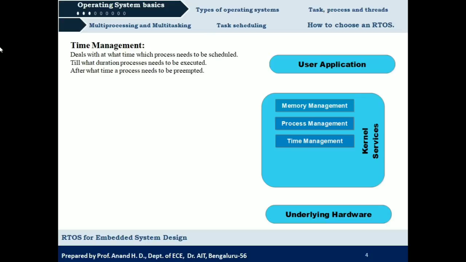So there is something called time-based scheduling. In time-based scheduling, a particular process will be scheduled at a particular time, and it will be scheduled only for that fixed time duration. An example is round robin scheduling. We will be coming across round robin scheduling in the task scheduling concept. So here what we have to understand is that when a process should be scheduled, and for what amount of time, all these things will be taken care of by the time management kernel service.